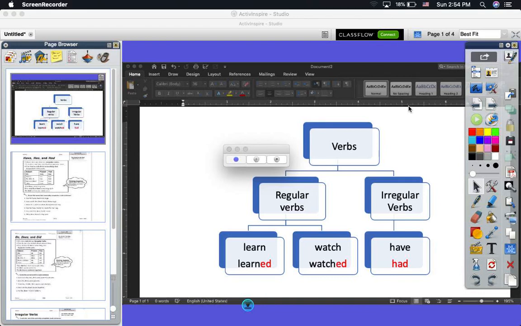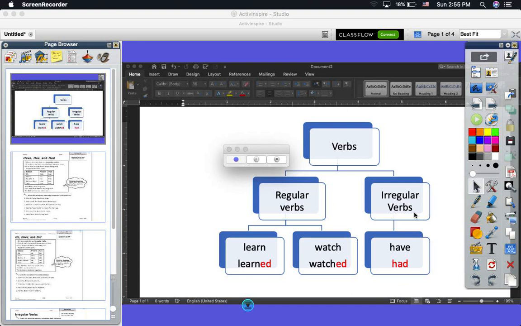Gonna speak about verbs. We know that we have two kinds of verbs, regular verbs and irregular verbs. First, I want to tell you what regular verbs are. These are verbs that, when we want to put them in the past, we simply add -ed, like learn, learned, watch, watched. But today we're gonna study irregular verbs.